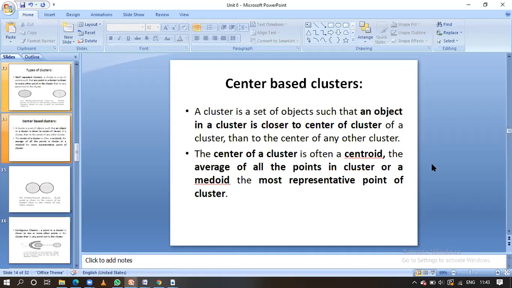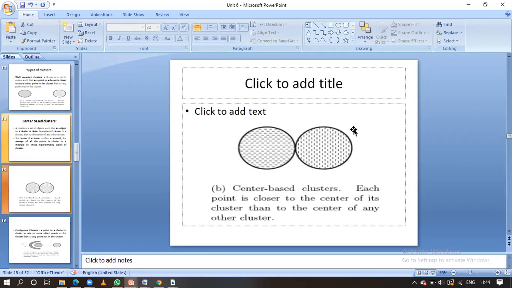The diagram for this one is also similar to the well separated cluster. Understand this, center based cluster. Here is the diagram for the center based clustering. Every point here is closer to the center of the cluster. If this is the center of the cluster, it will be closer to all the points in the cluster. Write down this diagram for the center based cluster.